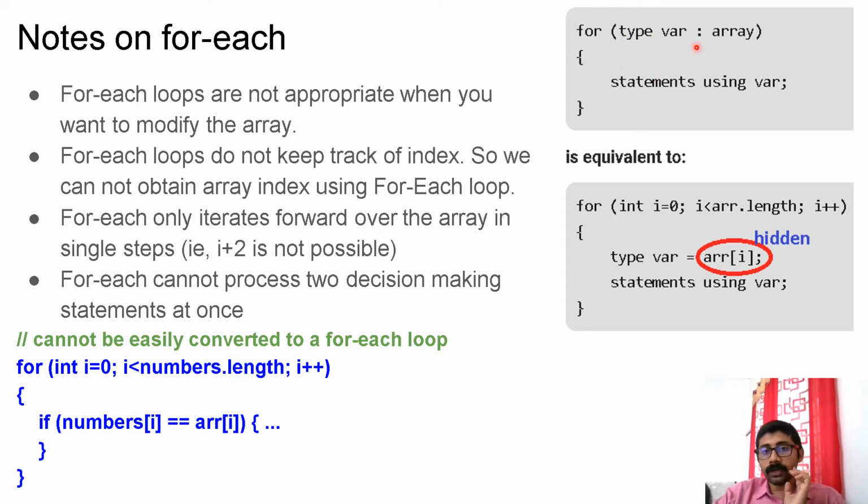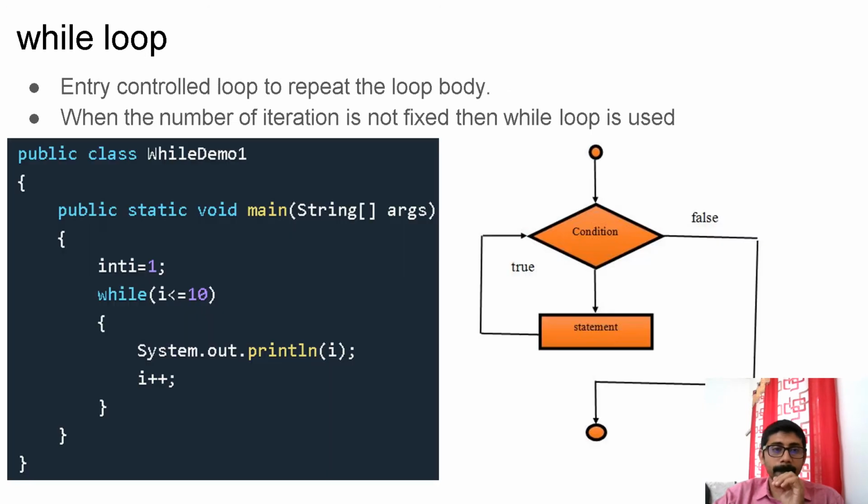So this is the for each: for type variable colon array. This is equivalent to this regular for loop: for i equal to 0, i less than array length, i plus plus, where the variable equals array of i. But this particular part is hidden from you. You don't have access to the array index. You are getting a copy of the current array element. You can do whatever you want with that element, but even if you modify it, the original array is not changed. That is the point you need to understand.